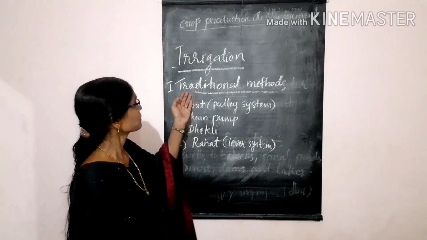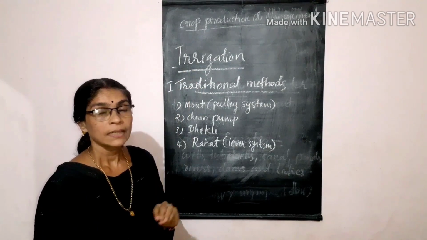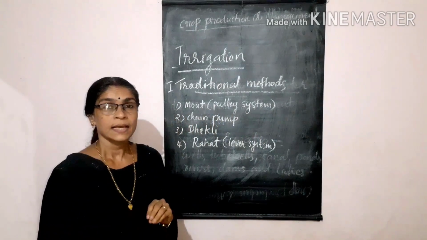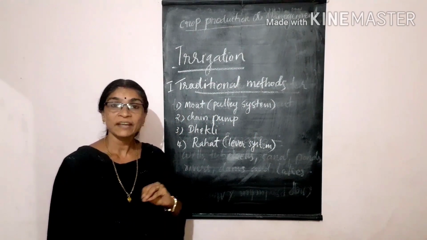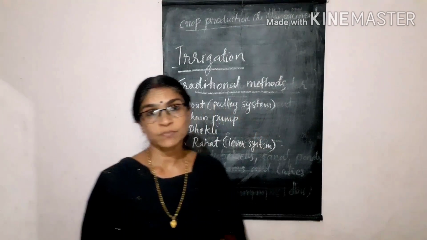At first, let us know more about traditional methods. The water available in sources like wells, canals and lakes is lifted by various methods in different regions for pouring onto the crops.